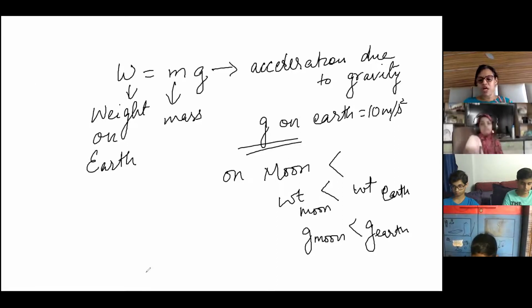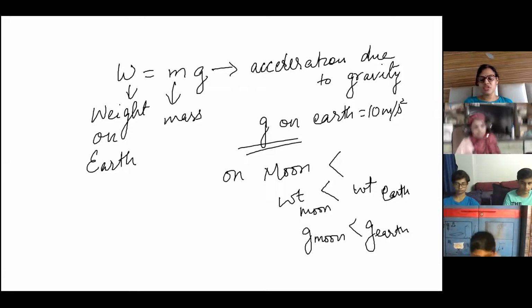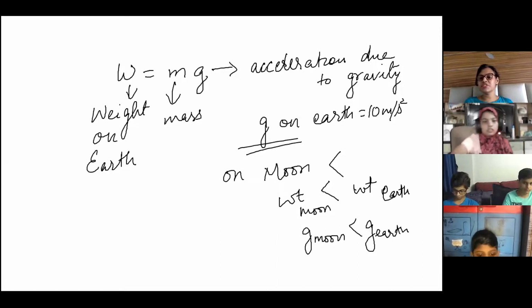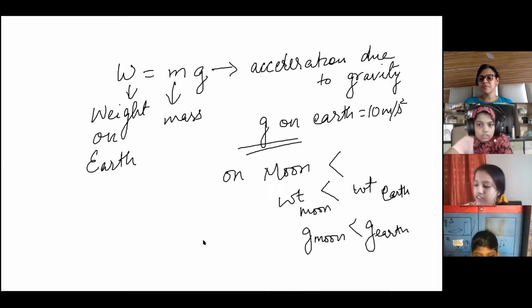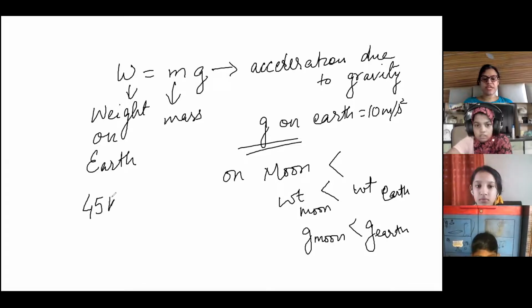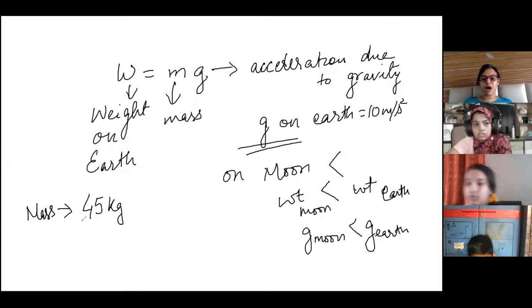So suppose, Amina, tell me, what is your mass? How much is it? 40 kg, 50 kg? 30 kg? Okay, tell me, what is your weight? 45. Okay, Amina, it is 45. So this is basically in kgs. This is your mass, because I told you mass is measured in kg.